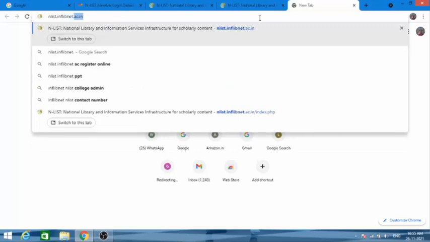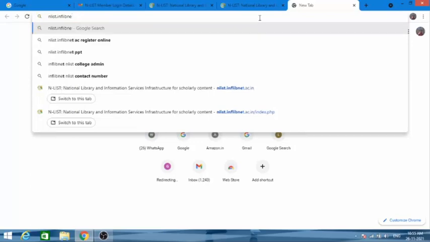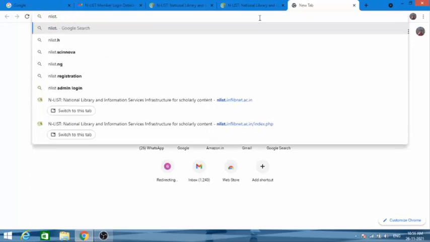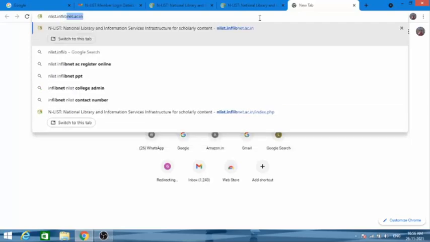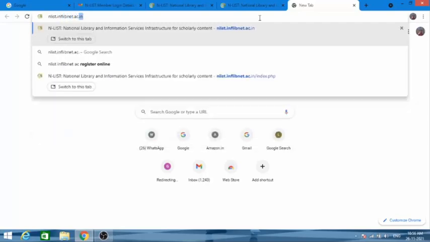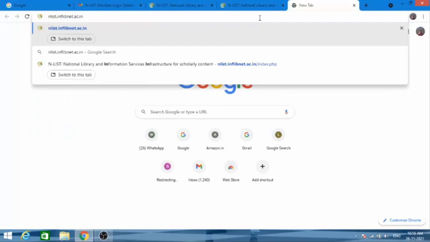You have got this link in your email also, but apart from that you can type this here. You have to type nlist.inflibnet.ac.in and just press enter.